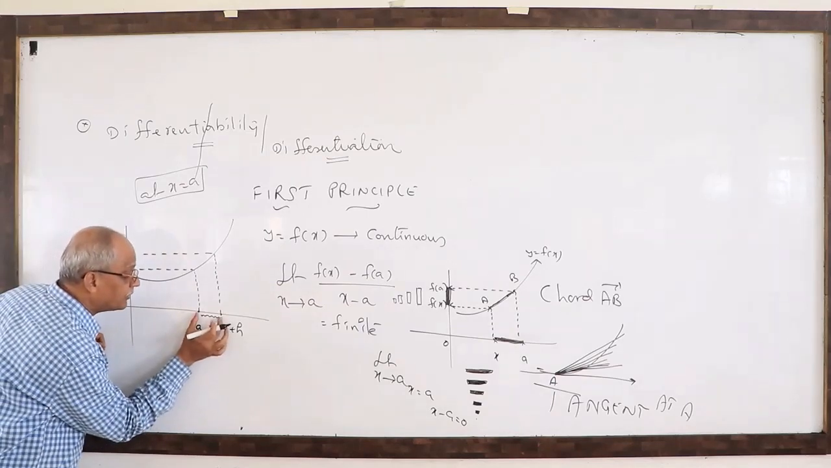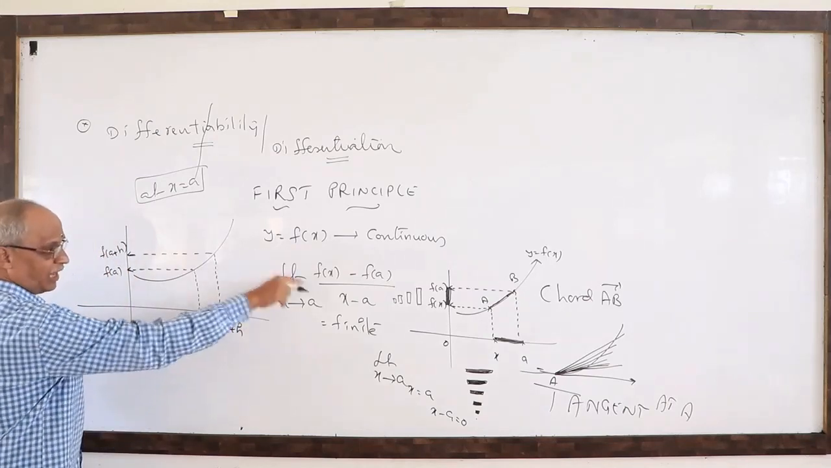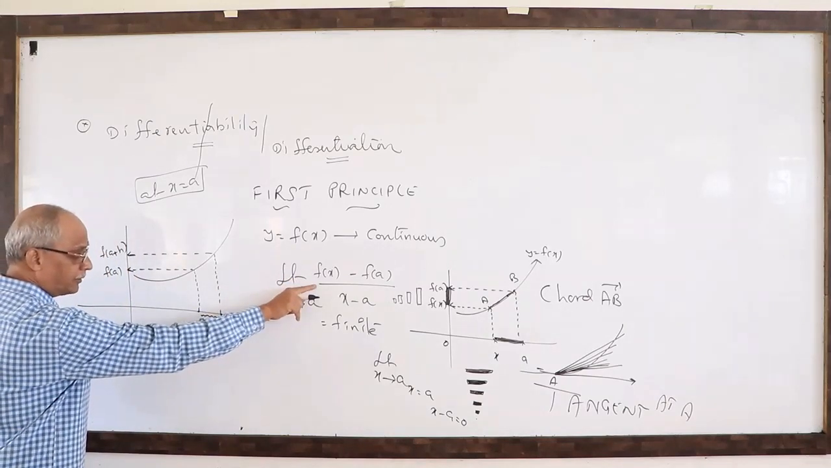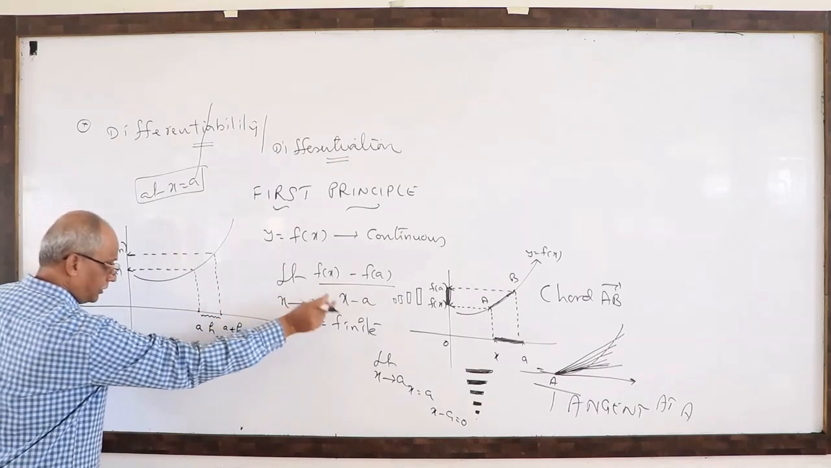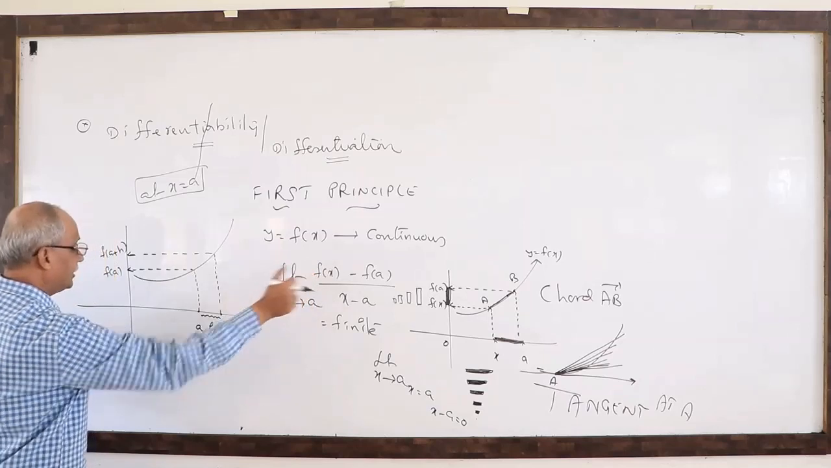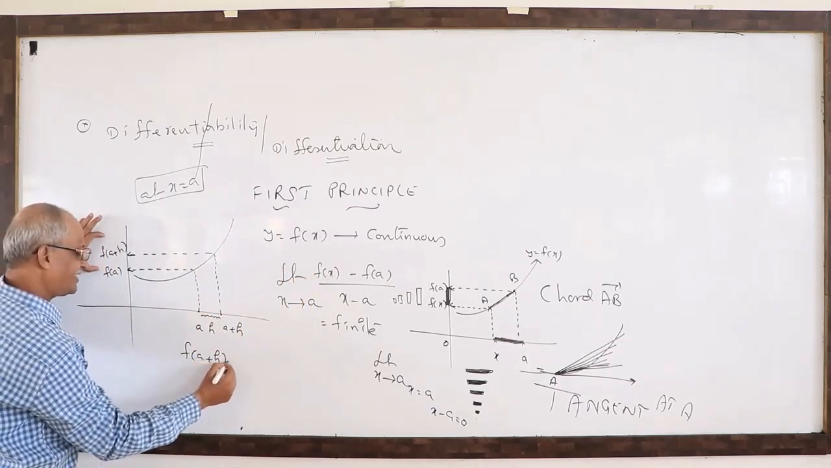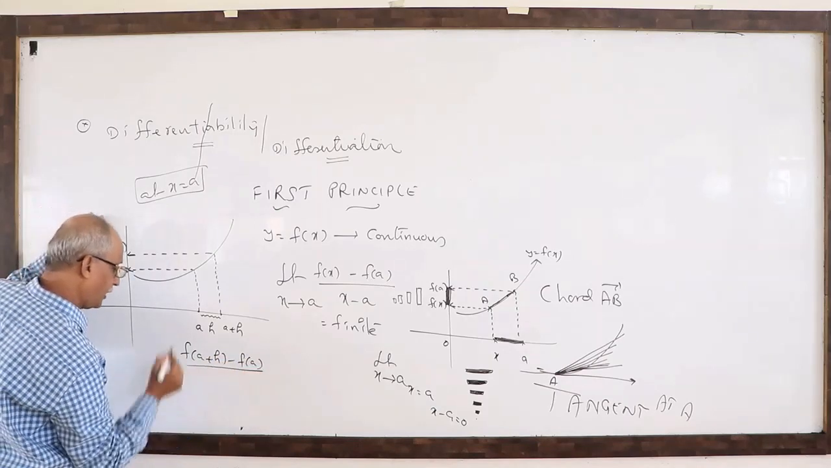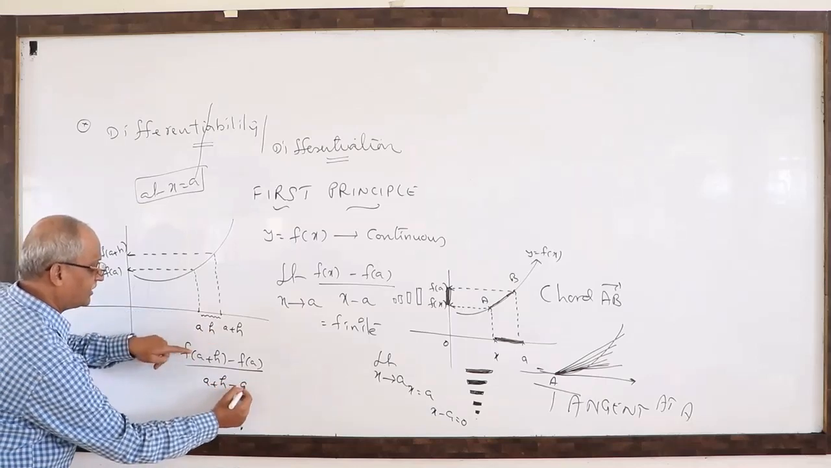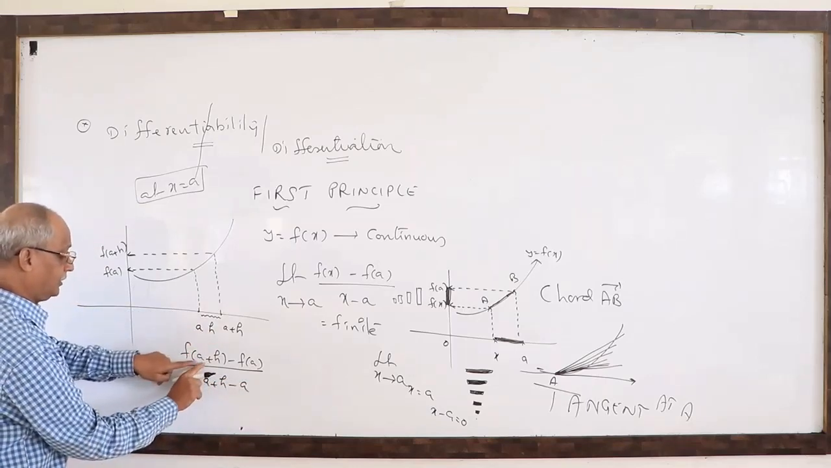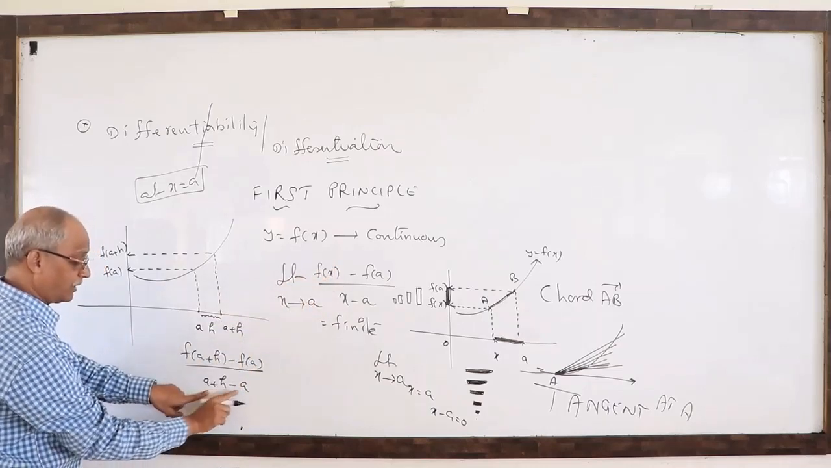What is the difference between these two? Now I want the same concept: the ratio of the difference of y coordinates with respect to the difference of x coordinates. What are the y coordinates first? f of a plus h minus f of a, divided by a plus h minus a. This is x, and this is a as it is. In the place of x, a plus h.